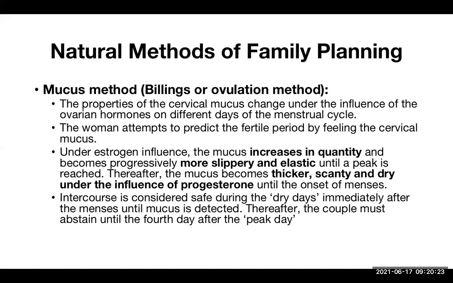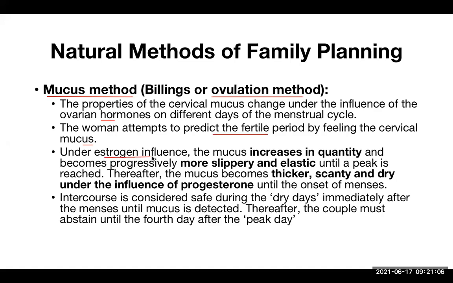Now, another way to know the time of ovulation, a type of natural method of family planning, is the mucus method. Now, this also we have studied before. It is also known as the Billings or ovulation method. The properties of the cervical mucus change under the influence of ovarian hormones on different days of the menstrual cycle. Now, see there. The woman attempts to predict the fertile period by feeling the cervical mucus. So she has to feel the cervical mucus on her own, and then, according to the nature of the cervical mucus, she will judge when the ovulation time is.